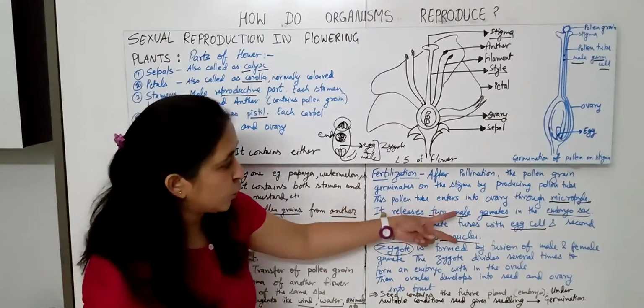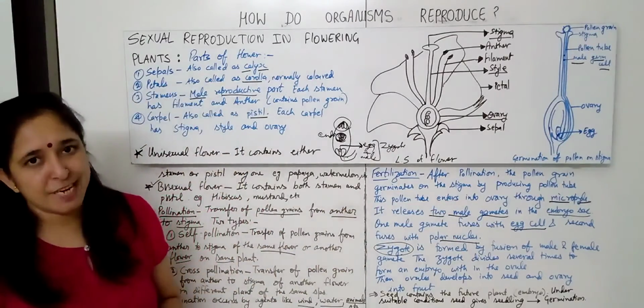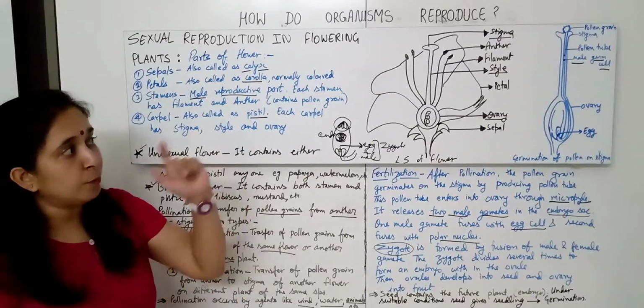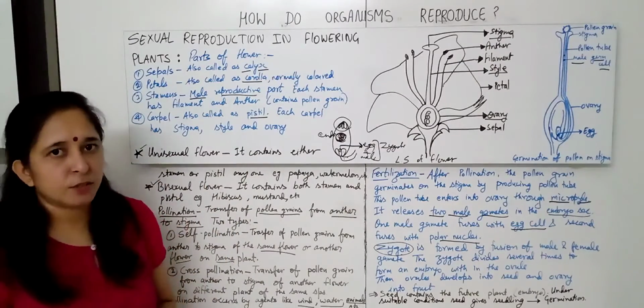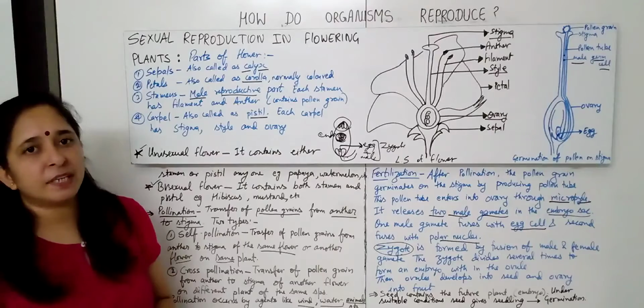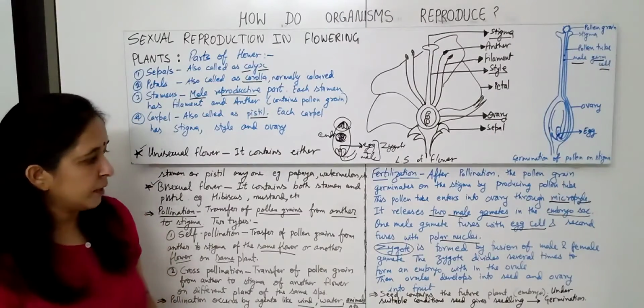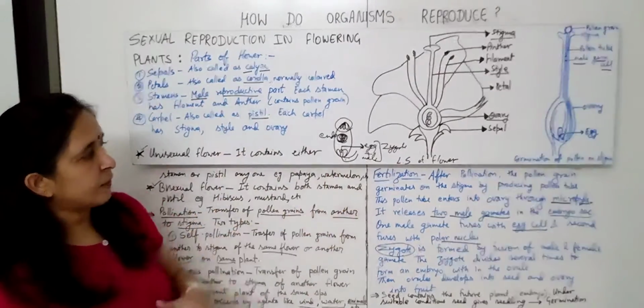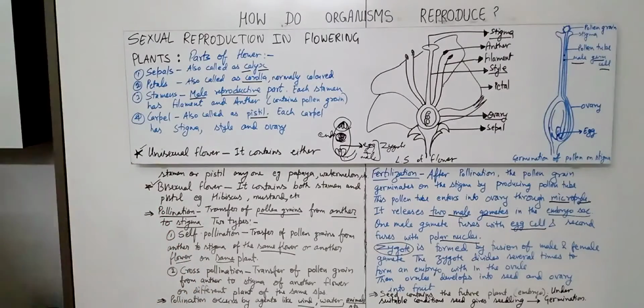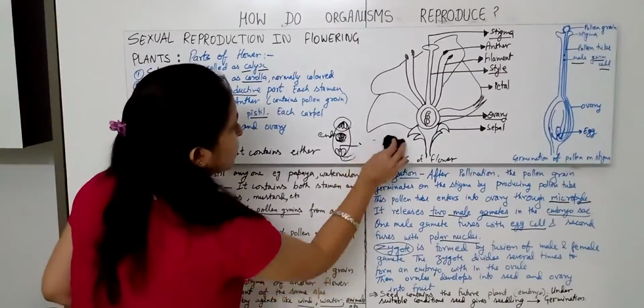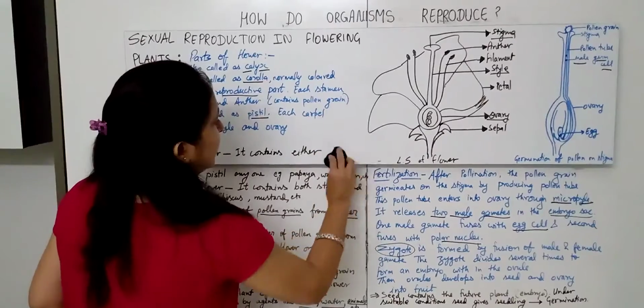As two fusions take place by the two male gametes, that is also called double fertilization.